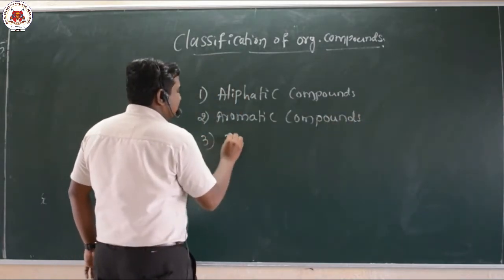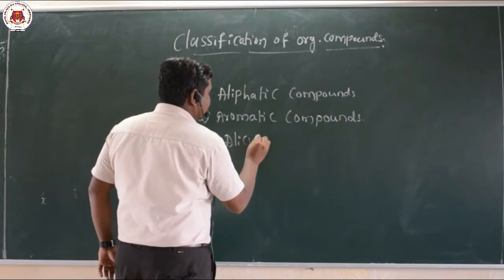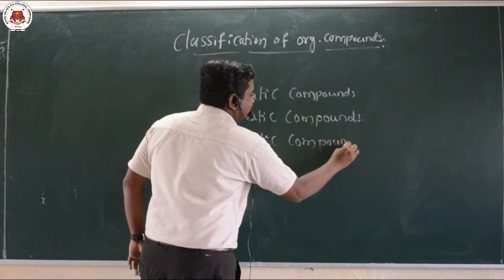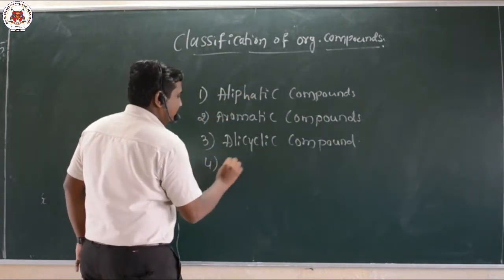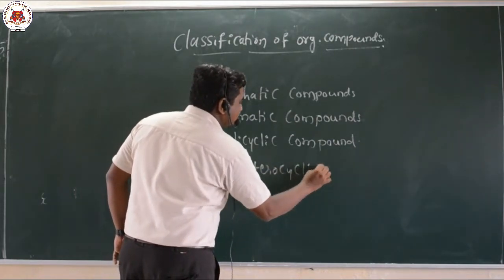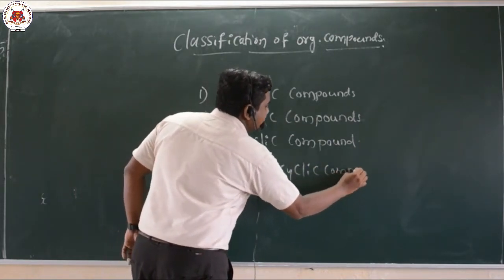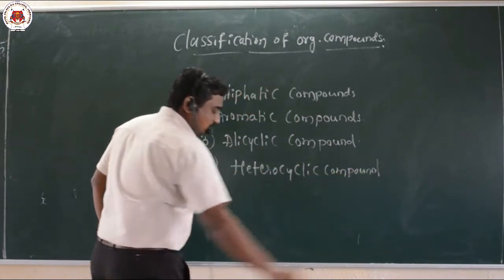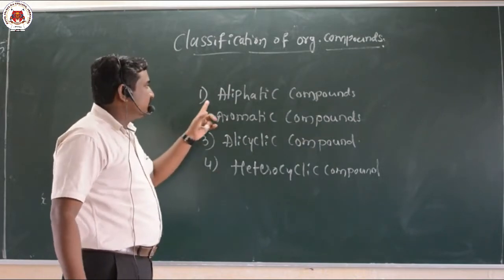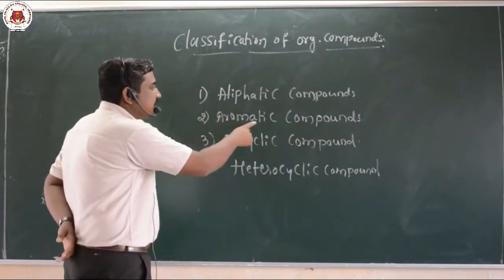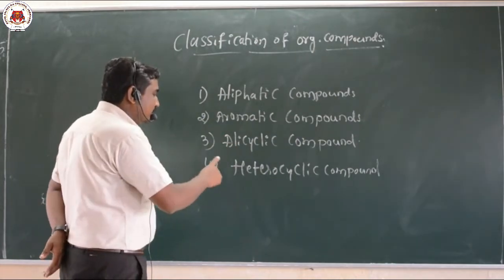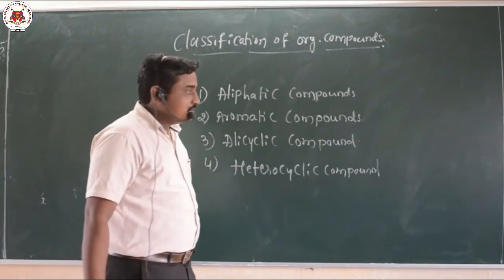Then the third one alicyclic compounds, and the fourth one heterocyclic compounds. So let us study one by one. The organic compounds are mainly classified into four types: aliphatic, aromatic, alicyclic, and heterocyclic compounds.